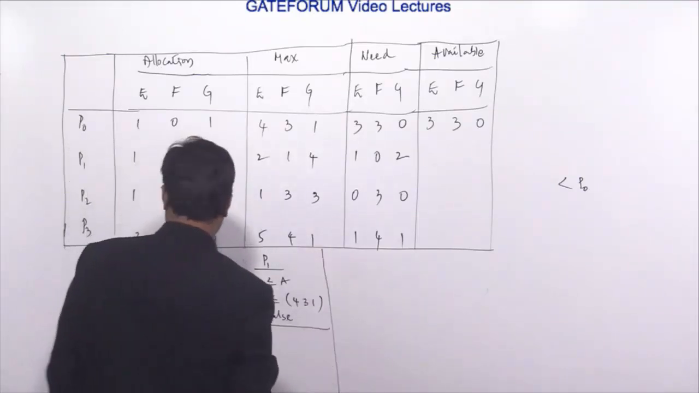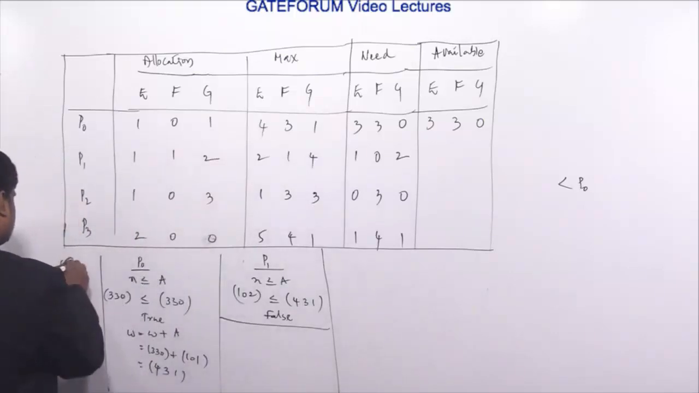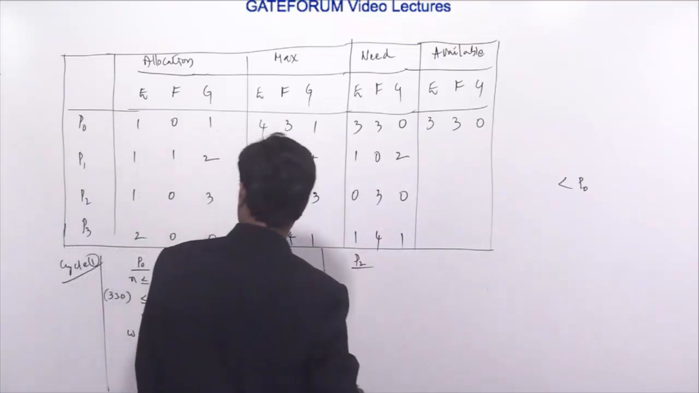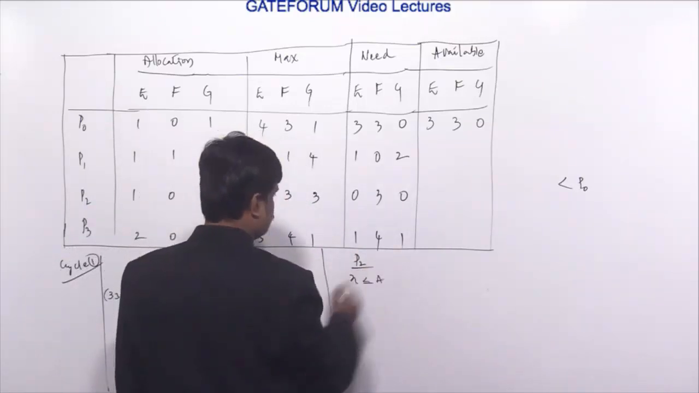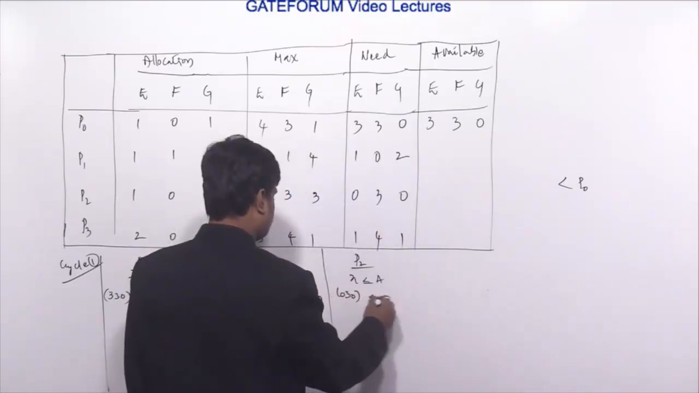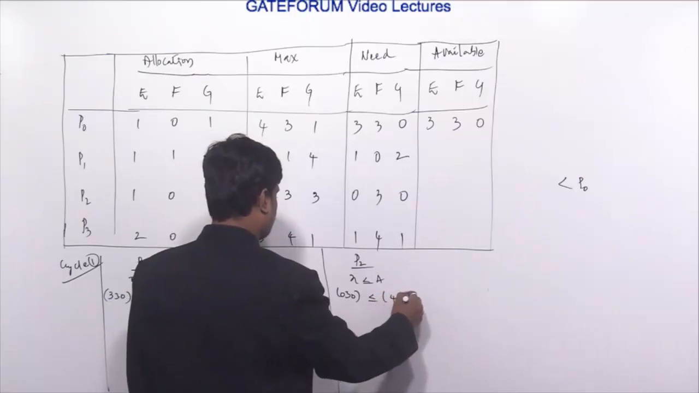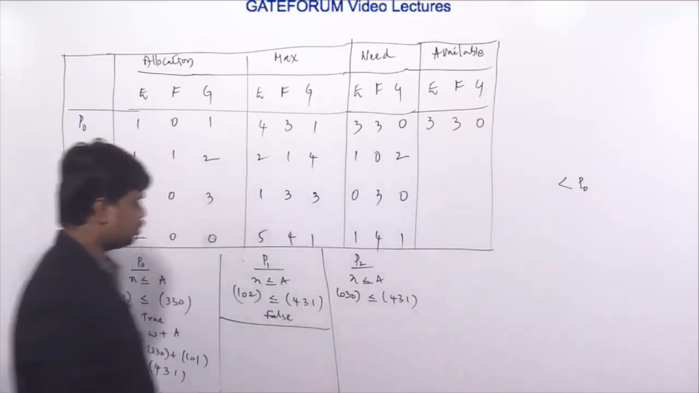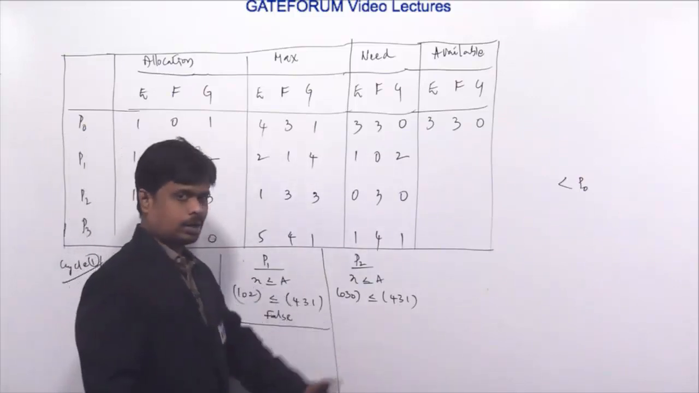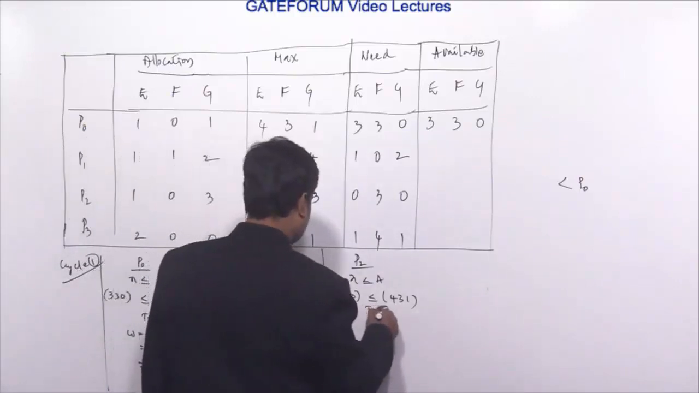So I can say this is cycle 1 execution. Then we come to P2. P2 need is less than or equal to available. What is the need of P2? 030, less than or equal to what is available? 431. It requires 3 instances of resource type F, and those 3 are available. Hence we can say this is true.